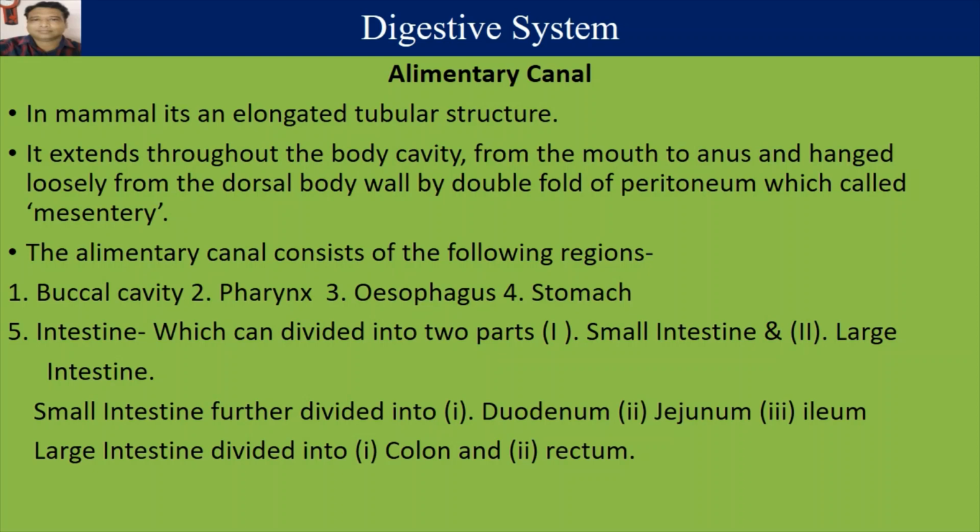The small intestine is further divided into duodenum, jejunum and ileum. On the other hand, the large intestine can be divided into colon and rectum. The next part of the alimentary canal, which connects with the rectum, is the anus, which is the last opening of the digestive system.